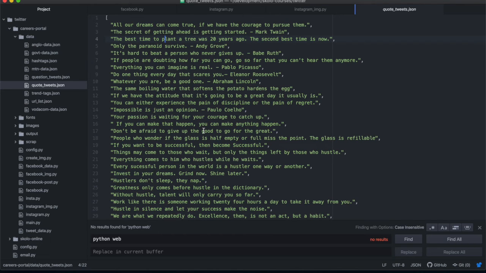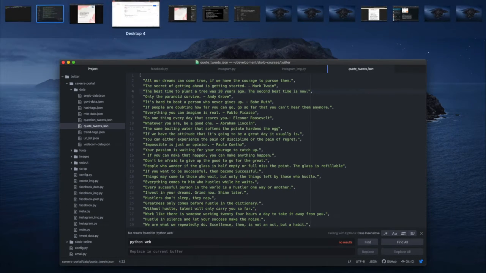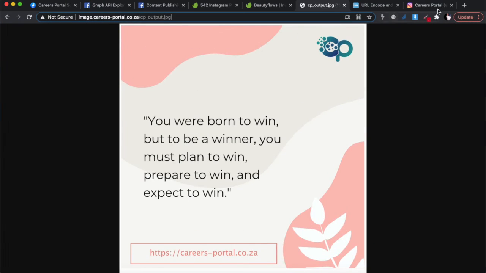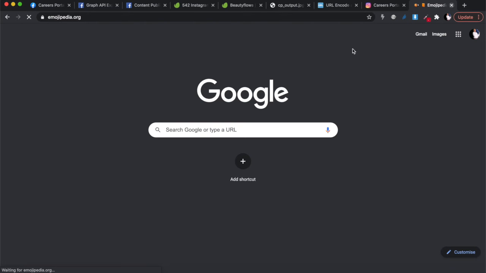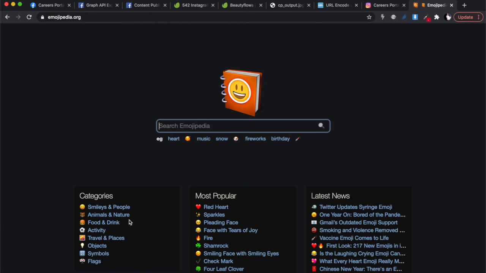If you had a business and things you want to talk to your people about, you can do that. This also works if you have emojis. You can just copy and paste emojis in there. There's a website I like, Emojipedia, where I get my emojis from, and it's free.